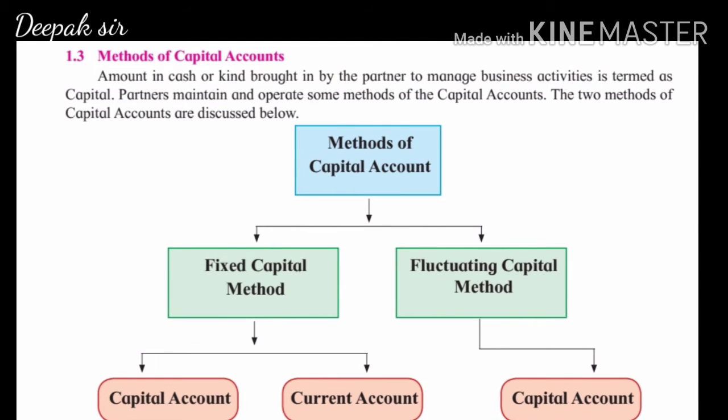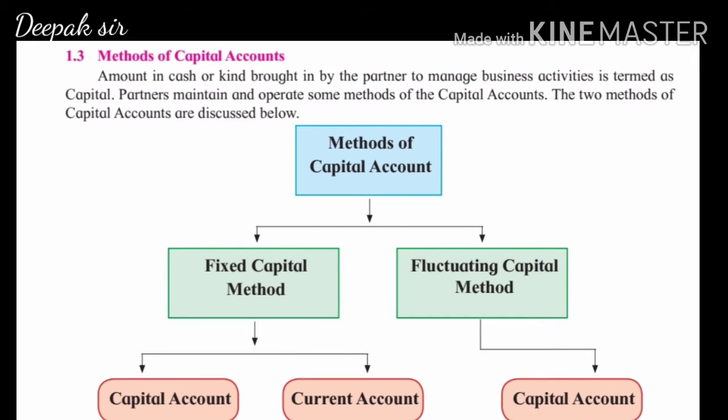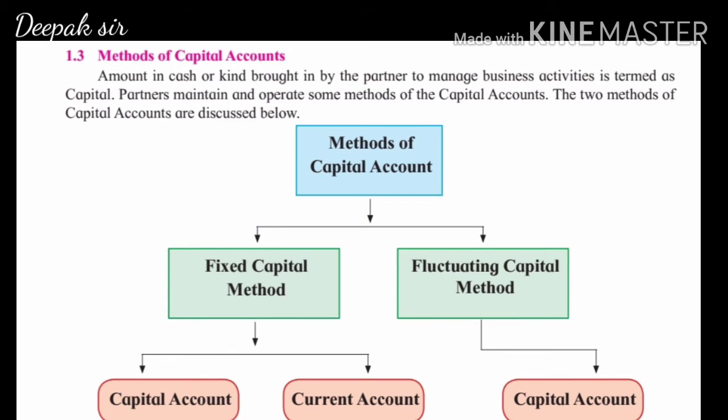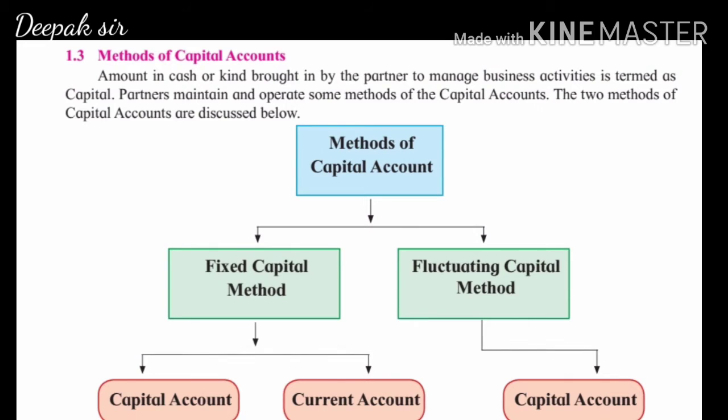Adjustments such as drawings, net profit, net loss, interest on capital, salary to partners or commission to partners. All these adjustments we add or deduct in partners capital account. So there is a change in the balance of capital. So that is called as fluctuating capital method.